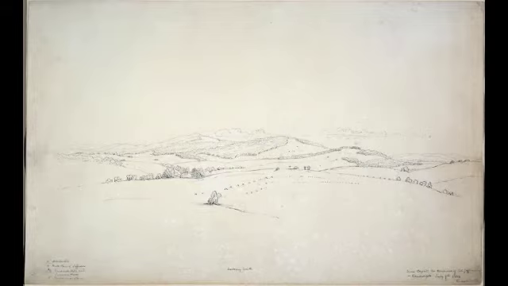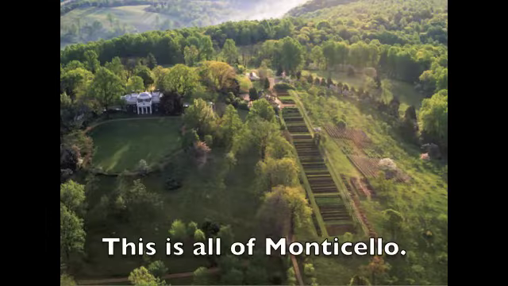Monticello. When Jefferson's father died in 1757, he and his brother Randolph inherited the family land. It was about 5,000 acres of land, including Monticello and 20 to 40 slaves. He was only 21 when he took full ownership.